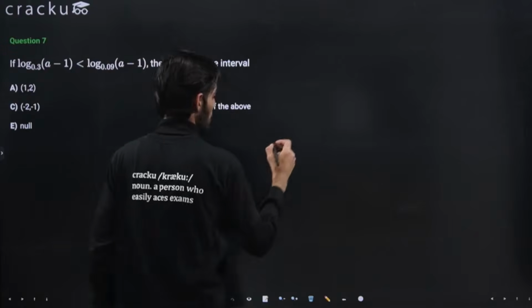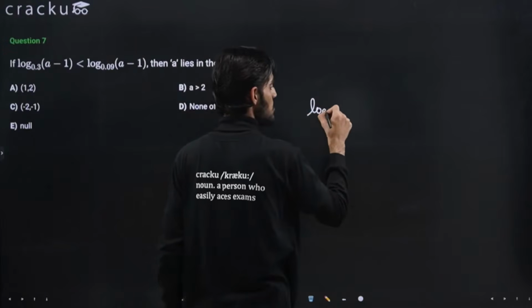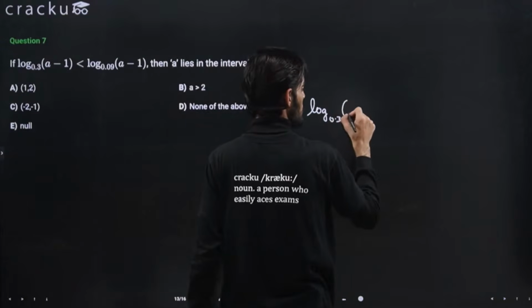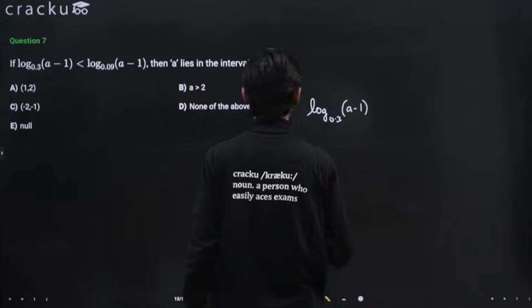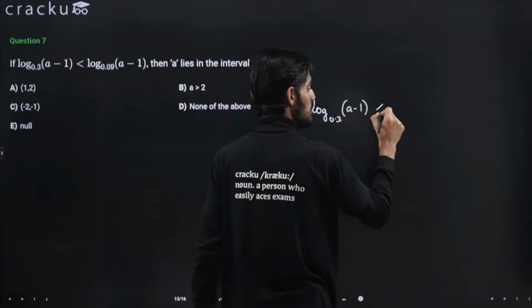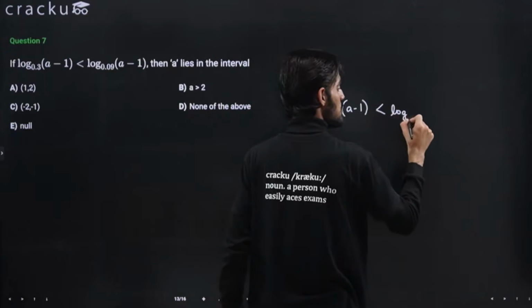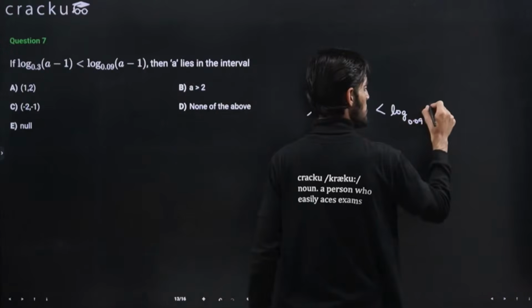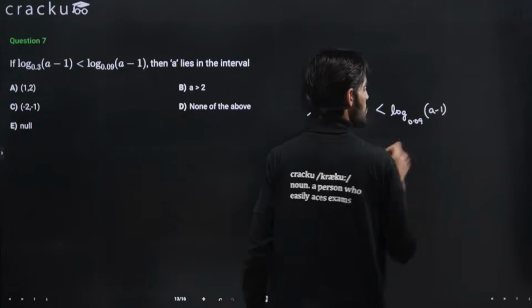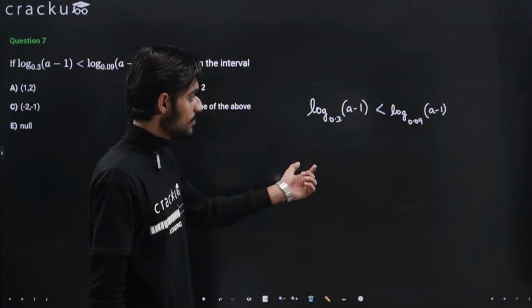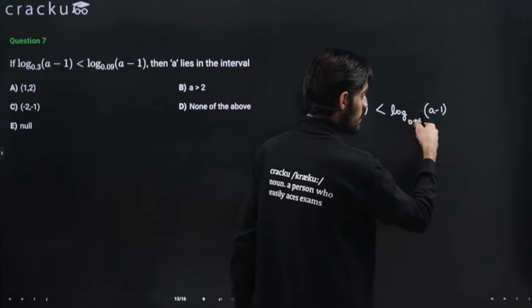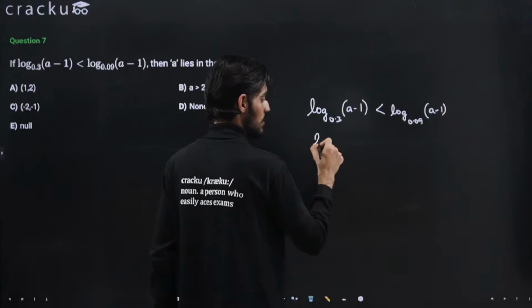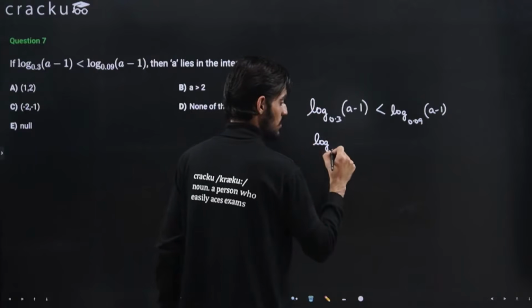Okay, so we are given that log base 0.3, this is a minus 1, less than log 0.09 a minus 1. Yes, so we are given this, right? Now what I can do is I can just write this term as 0.3 square, right? So this is 0.3.